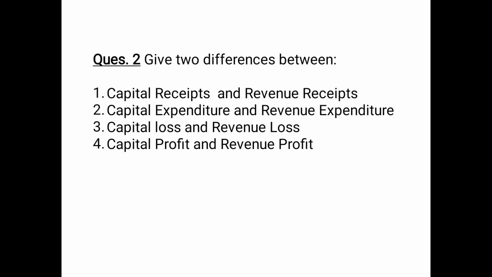And the last one is capital profit and revenue profit. So capital profit is the profit which is received by a business which is not related to the normal course of business. For example, profit on sale of fixed asset, etc. So these are the 2 points which can be written. In case of revenue profit, the 2 points, one can be the meaning that revenue profits are the profits which are received in the normal course of business, and another point can be the example, for example, profit on sale of stock or goods.